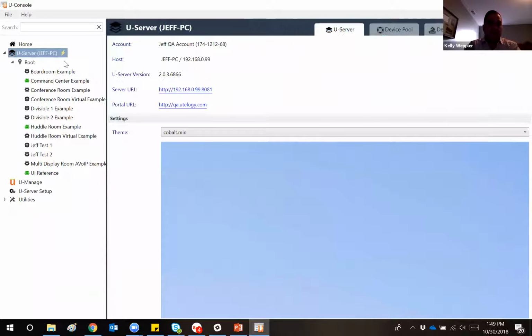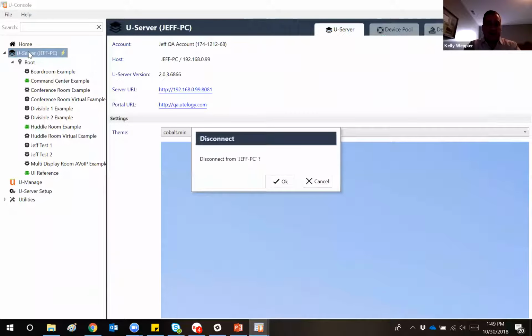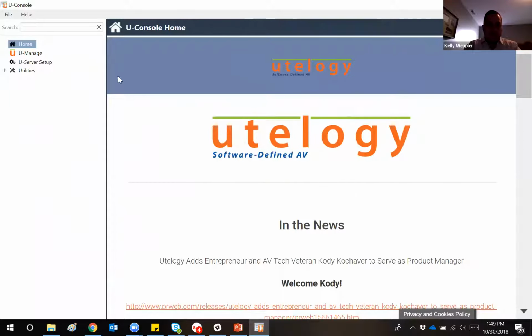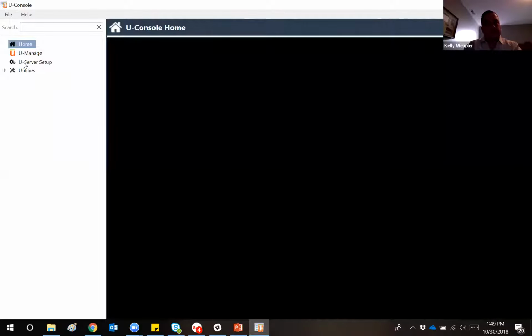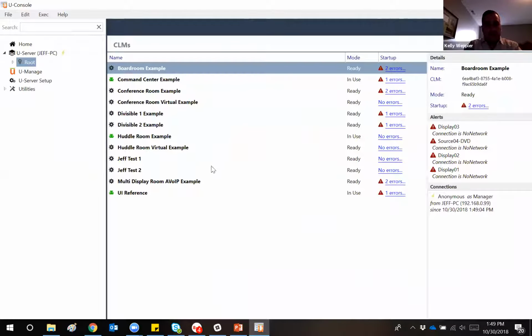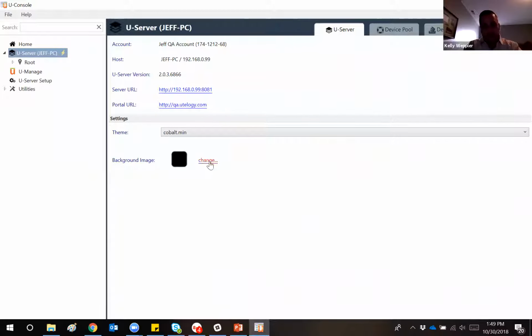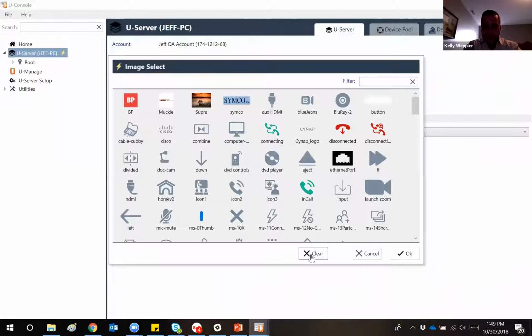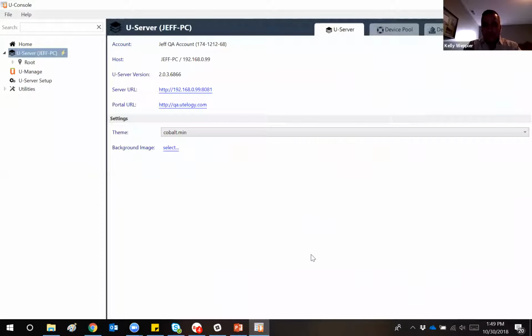If I disconnect and reconnect to my interface, when I go back, that image is no longer available because I removed it from the path. So I'm just going to go ahead and clear that out. We'll use the standard background that's associated with the theme. And now we'll be back to Cobalt.